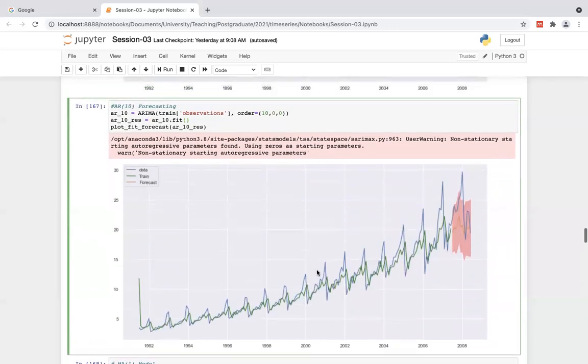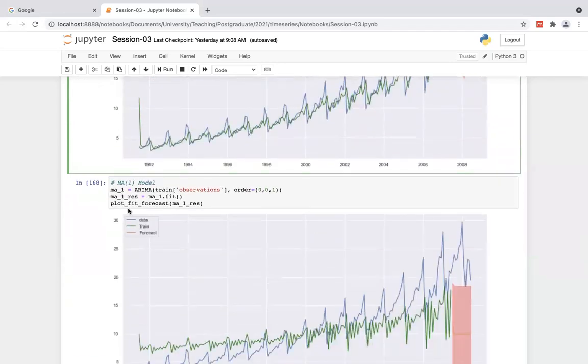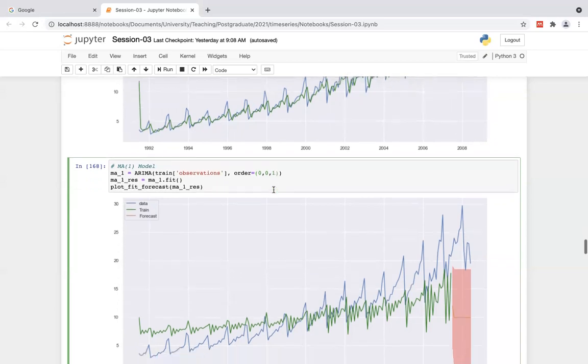Then that's the AR. Then let's see the MA model, which means moving average model. Instead of previous data points, here we are considering the error component. In that case, you use the same code, just changing these parameters only. Then there is no P value, there is no I value, only the Q value. Because in the ARIMA model, if you set P to 0, D to 0, and set some non-zero value to the Q value, it automatically becomes a moving average model, right?